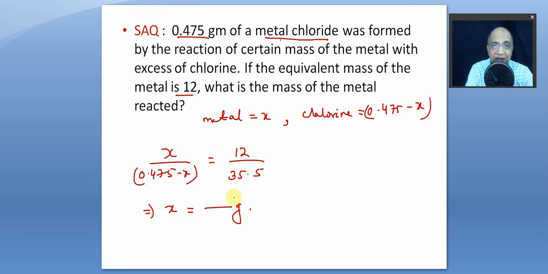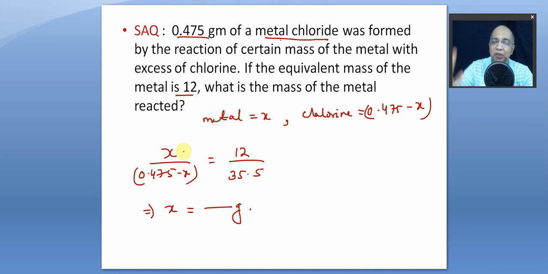I give you this task to do yourself. So that is the mass of the metal that must be formed by the decomposition of 0.475 gram of metal chloride. This much of gram of the metal will produce this much of gram of metal chloride when it reacts with excess of chlorine. Right? Why excess? Because all metal has to react to its corresponding chloride.